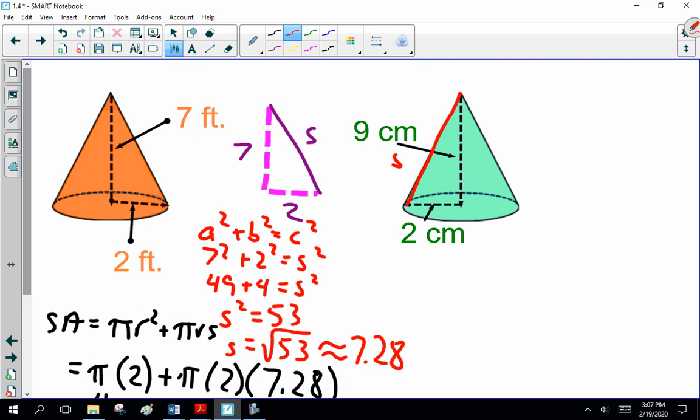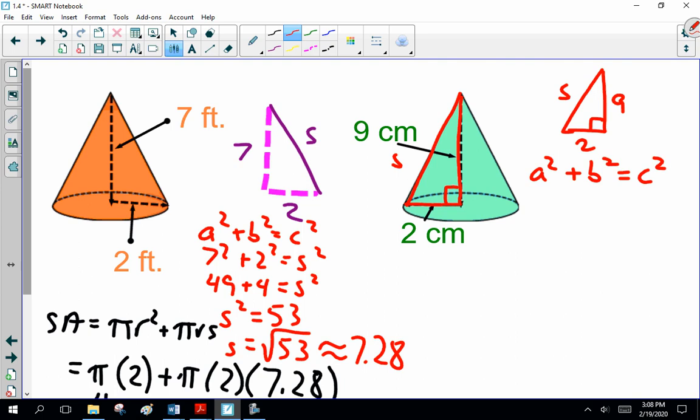Okay? Now, what have I given you? I've given you the base, 2, and the height 9. Now, this is getting a little messy, but I want you to note here, 9, 2, slant height. I'm just redrawing the triangle because I have space there. Now, I apologize, I forgot to mention, this is a right angle triangle. And this is why I always say a right angle triangle, because it's 90 degrees, which means we can use Mr. Pythagoras. So, a squared plus b squared is c squared.